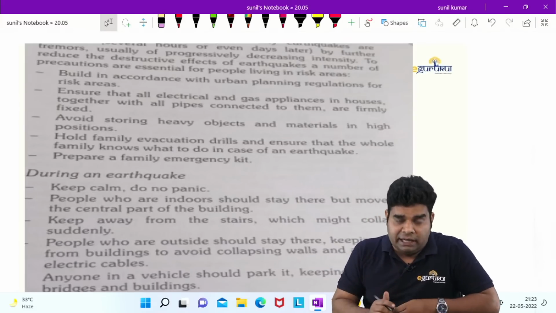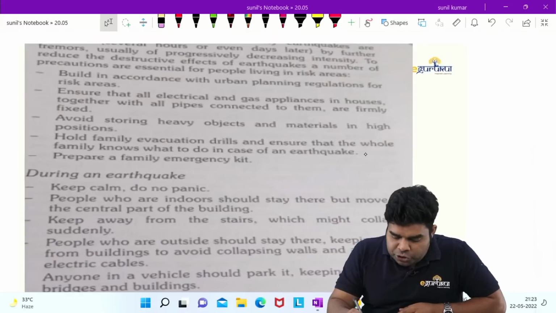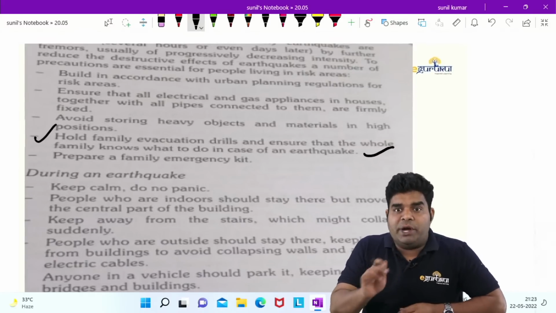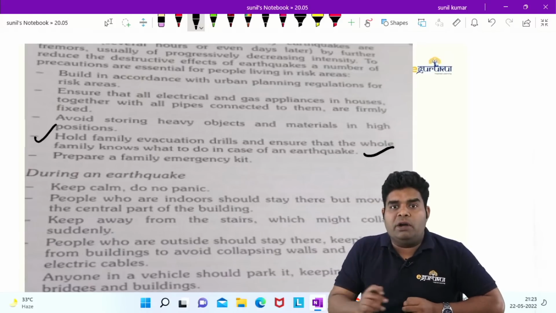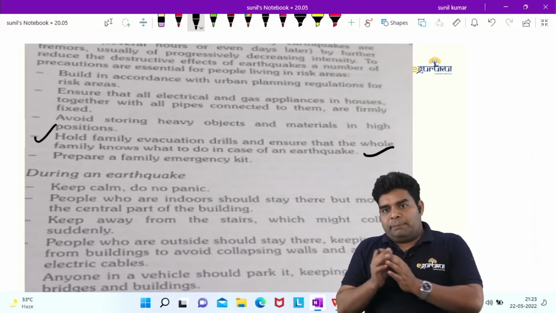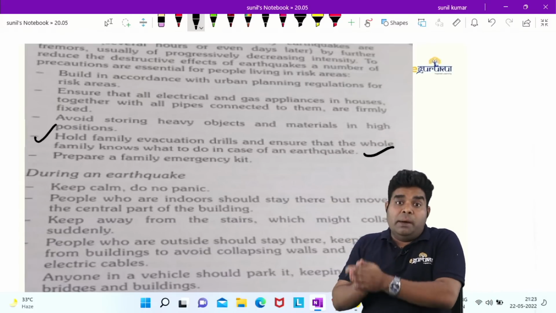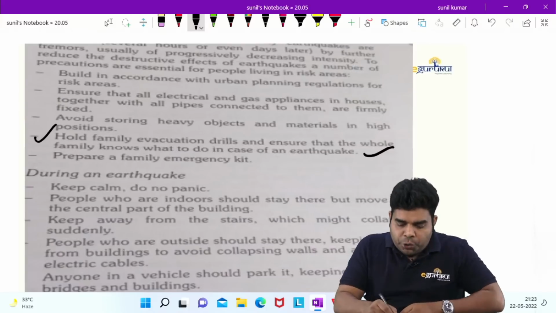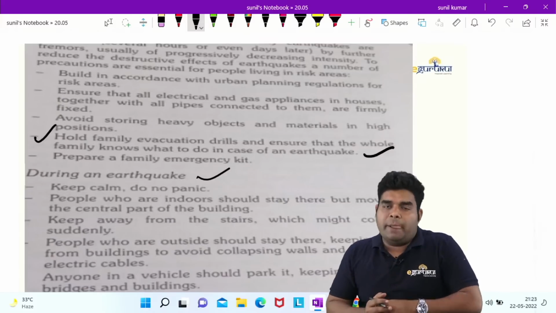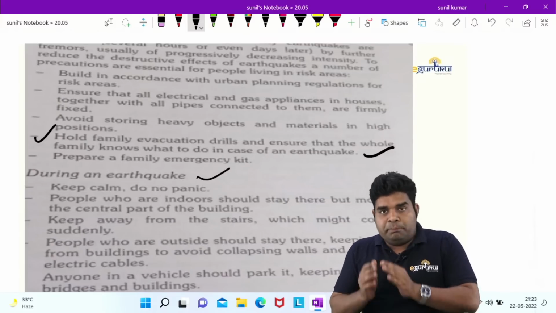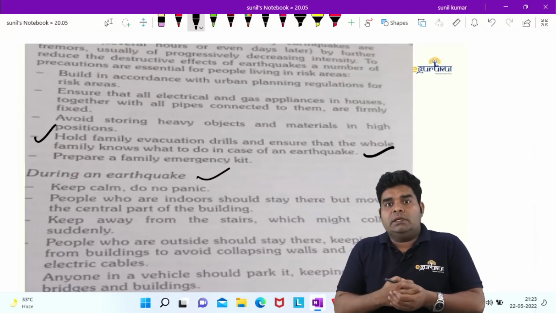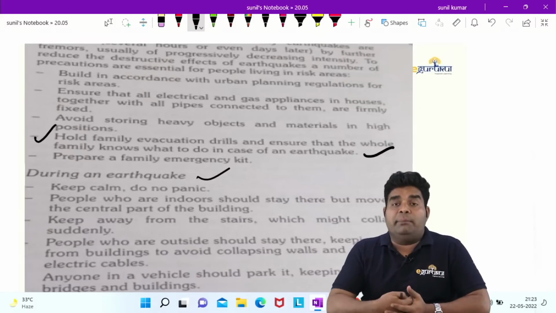But in the PARC it has been written, you can see it, look at this point: hold a family evacuation drill and ensure that the whole family knows what to do in case of earthquake. This is something which medical officers should do before disaster. And during earthquake, they should give information to the people on radio, and people should hold the radio. But before the disaster, they should hold these mock drills, evacuation drills, and ensure that family members know what to do.